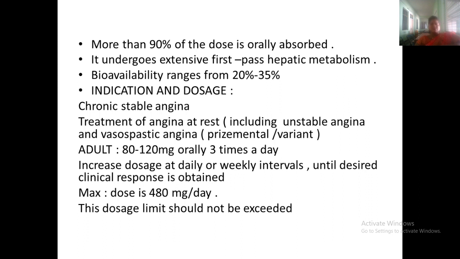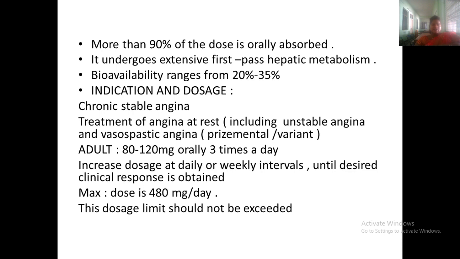It undergoes extensive first pass hepatic metabolism. It means it may be metabolized in the liver. So the bioavailability may range from 20 to 30%. Bioavailability means availability of the drug in the blood. So it will be 20 to 35%.